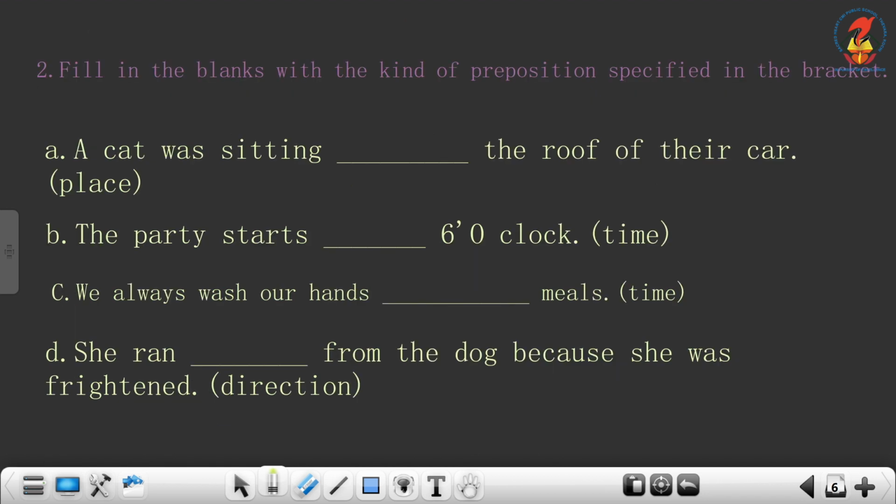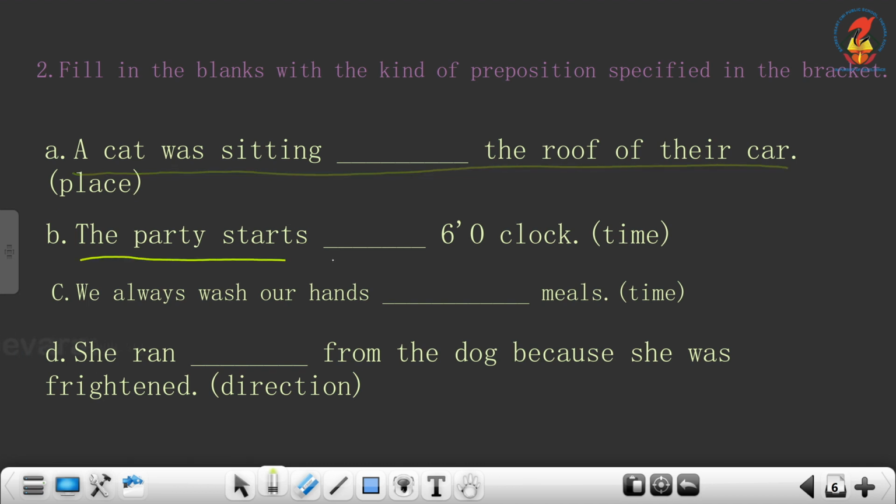Next is to fill in the blanks. You have to use your own preposition. Fill in the blanks with a kind of preposition specified in the bracket. So, you have to use it by yourself. A cat was sitting dash the roof of their car. So, place, what will you use? A cat was sitting on the roof of their car.